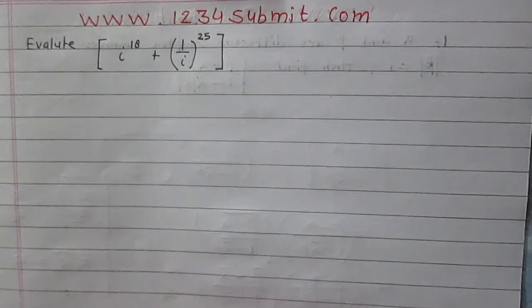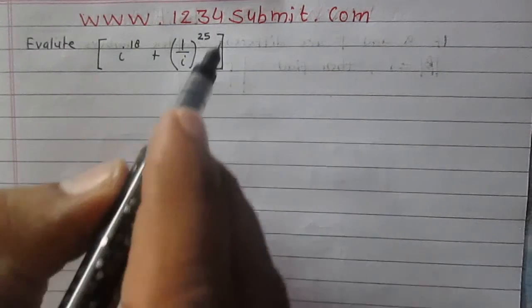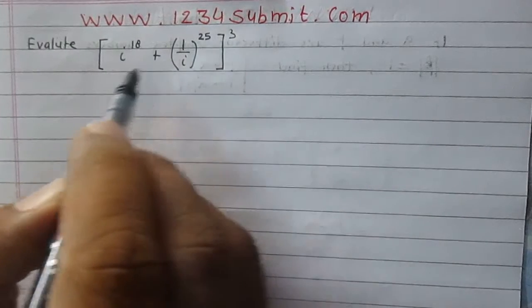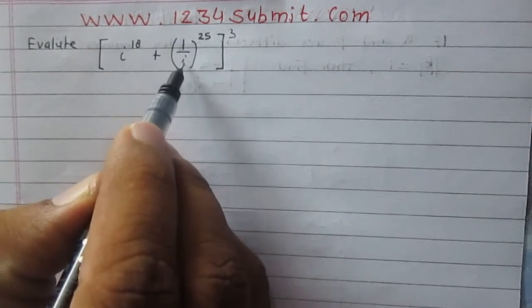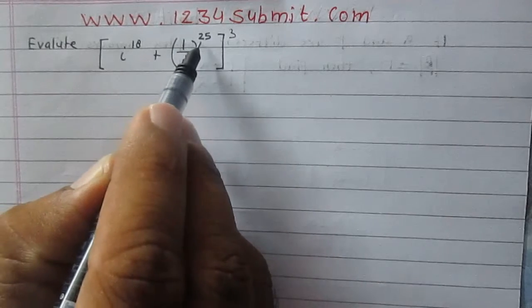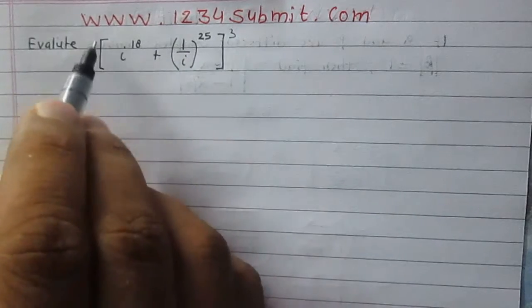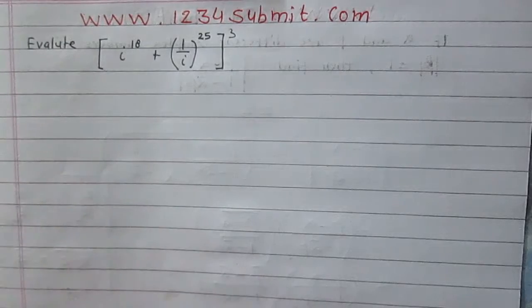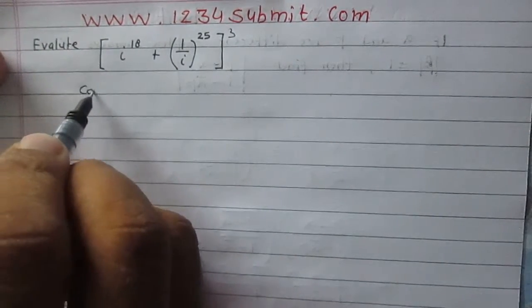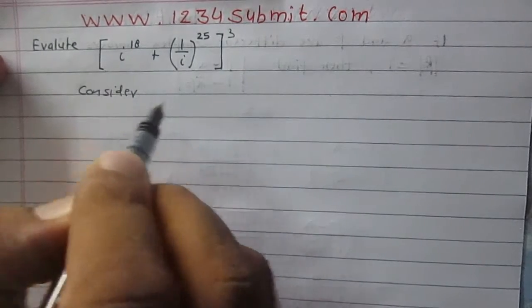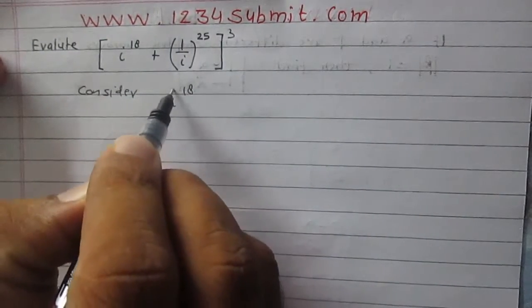In this question, we are to find the value of (i^18 + 1/i^25)^3. Now consider i^18.